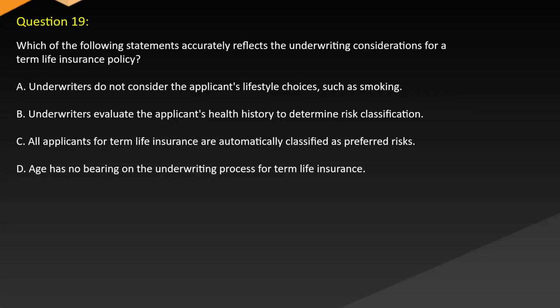Question 19. Which of the following statements accurately reflects the underwriting considerations for a term life insurance policy? A. Underwriters do not consider the applicant's lifestyle choices, such as smoking. B. Underwriters evaluate the applicant's health history to determine risk classification. C. All applicants for term life insurance are automatically classified as preferred risks. D. Age has no bearing on the underwriting process for term life insurance.